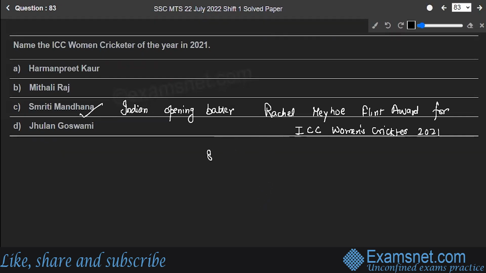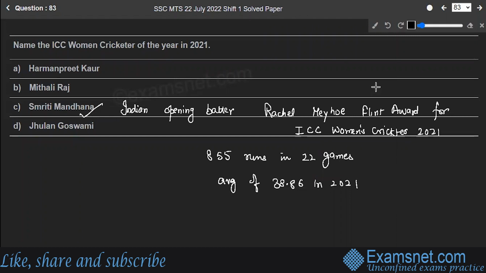She scored 855 runs in 22 games with an average of 38.86 in 2021. She is an Indian cricketer who plays for the Indian women's national team. In June 2018, the Board of Control for Cricket in India, that's BCCI, named her as the best woman international cricketer.